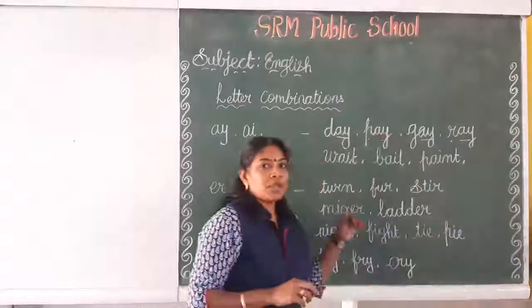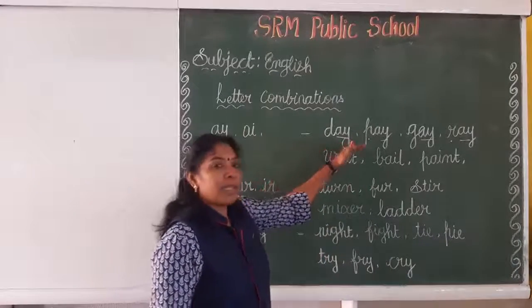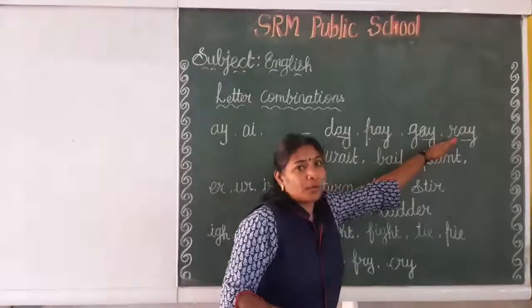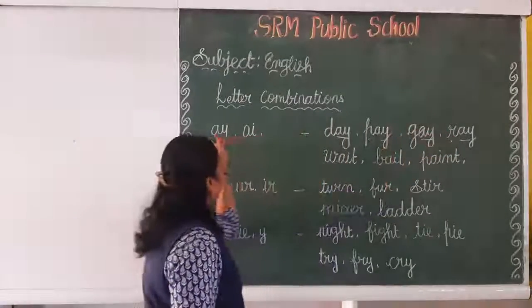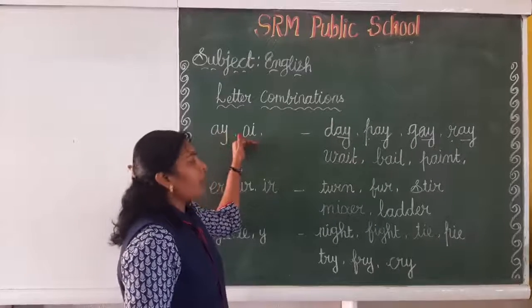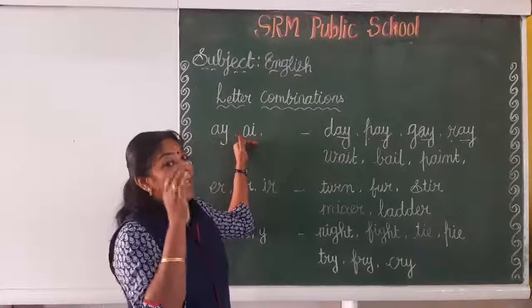Got my point, my dear children? Yes. Day. Pay. Gay. Ray. Here the A and Y present the A sound.